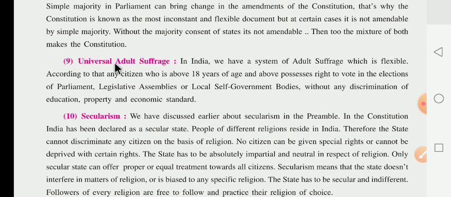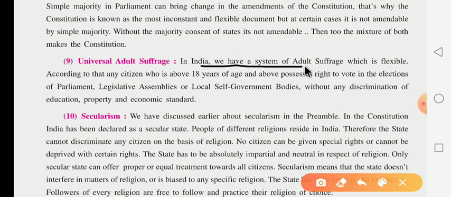The next one is universal adult suffrage, and you know very well that adult means grown-up, and suffrage means matadhikara, the right to vote. Now, universal adult suffrage. In India we have a system of adult suffrage, which is flexible. According to that, any citizen who is above 18 years of age, dear children, this is the most important thing.